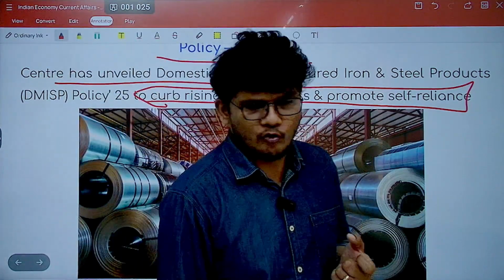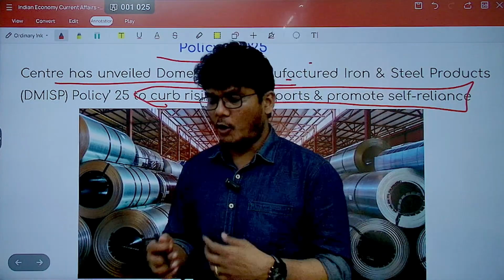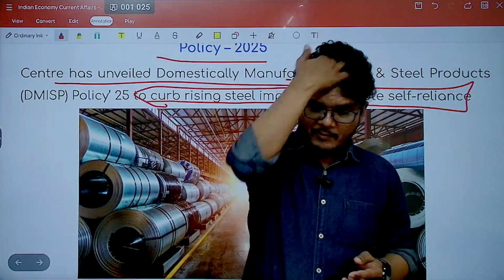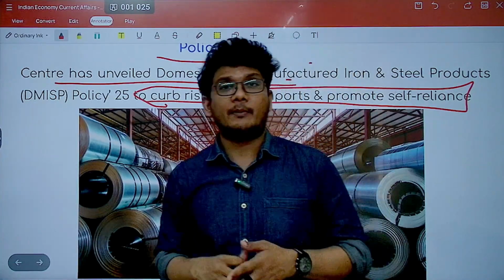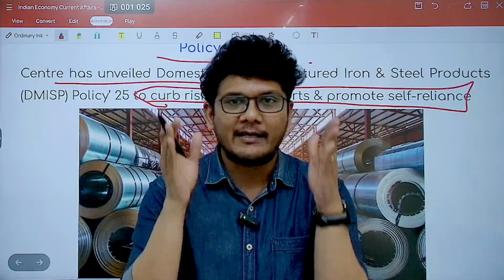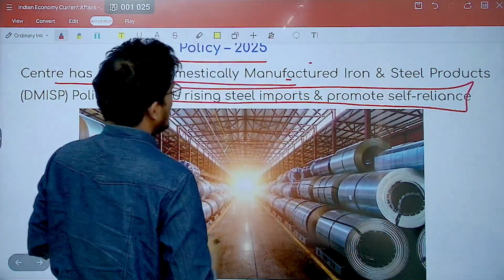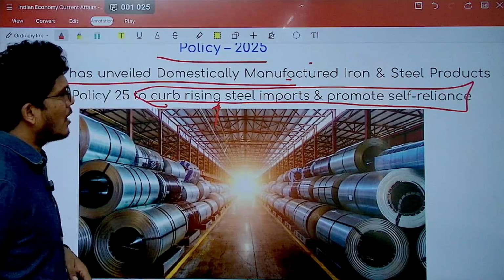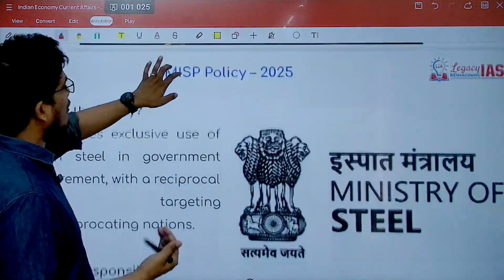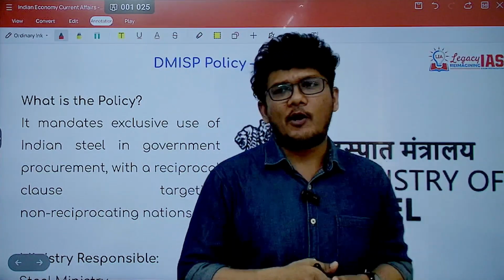This word is being used by the government every now and then in a lot of contexts, in the context of pulses also, and in general Atmanirbhar Bharat. Please understand, it means self-reliance. So what is this policy all about?